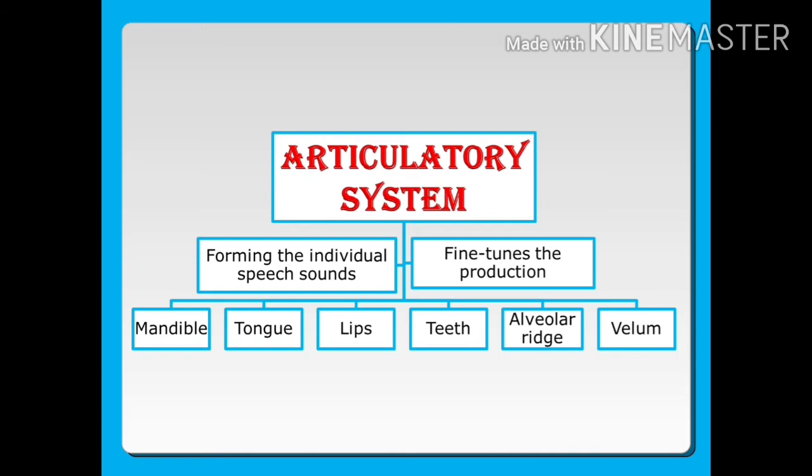First one is the tip, then the blade, next the front, then the center, then the back where the velum touches, and the last one is the root. Mostly the tip, front, center and back are used to pronounce the vowel sounds.